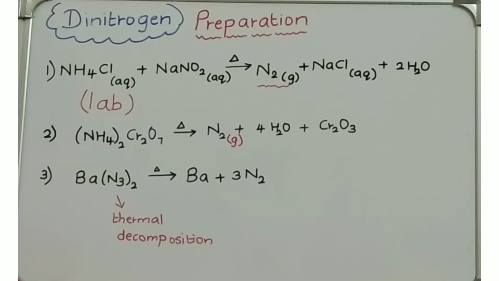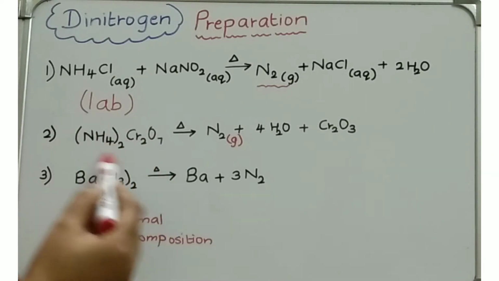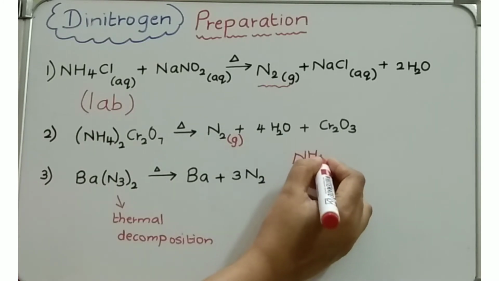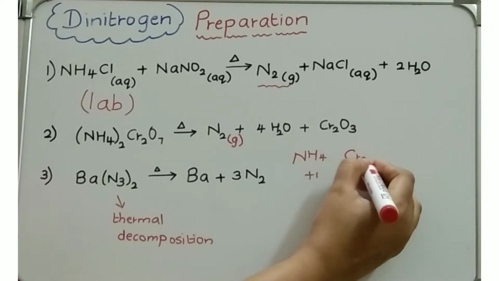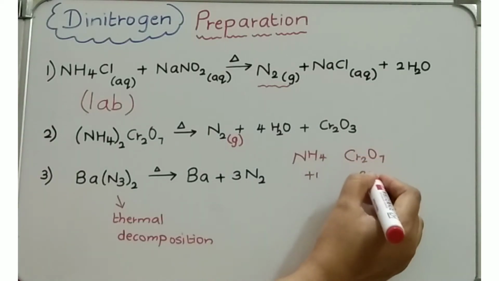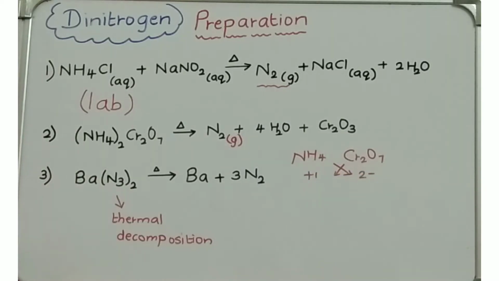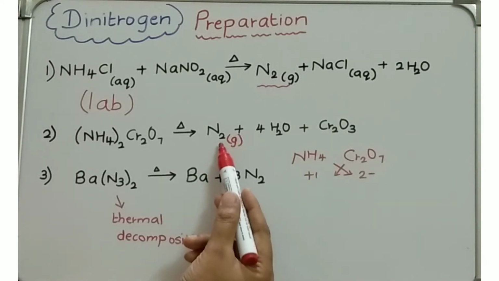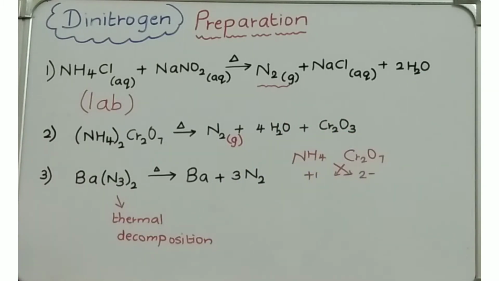The next reaction, ammonium dichromate. How did you get the formula like this? So ammonium, that is +1 charge, correct? Valency is +1. Dichromate, Cr2O7, it is 2-. So crisscross. So ammonium dichromate, on heating it produces nitrogen gas and the byproducts are water and Cr2O3.